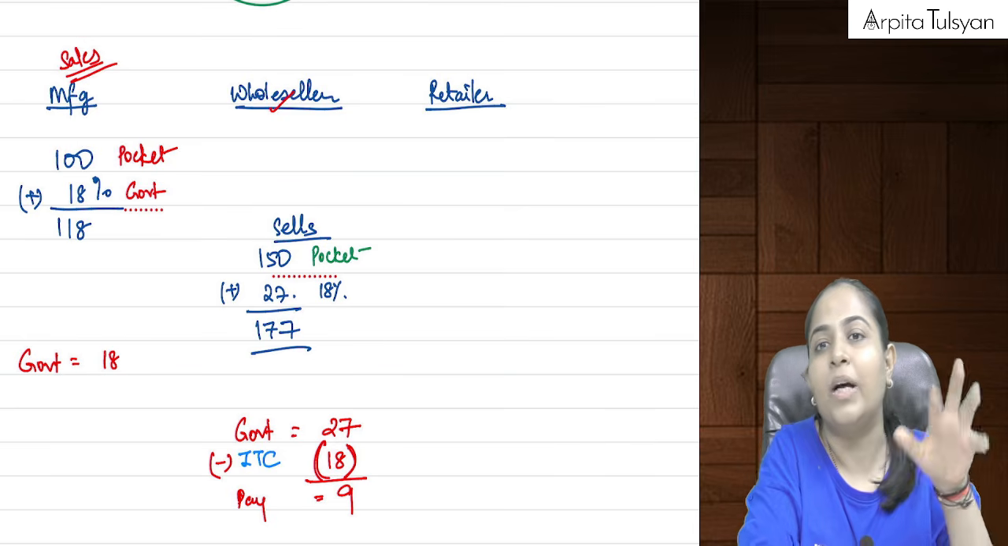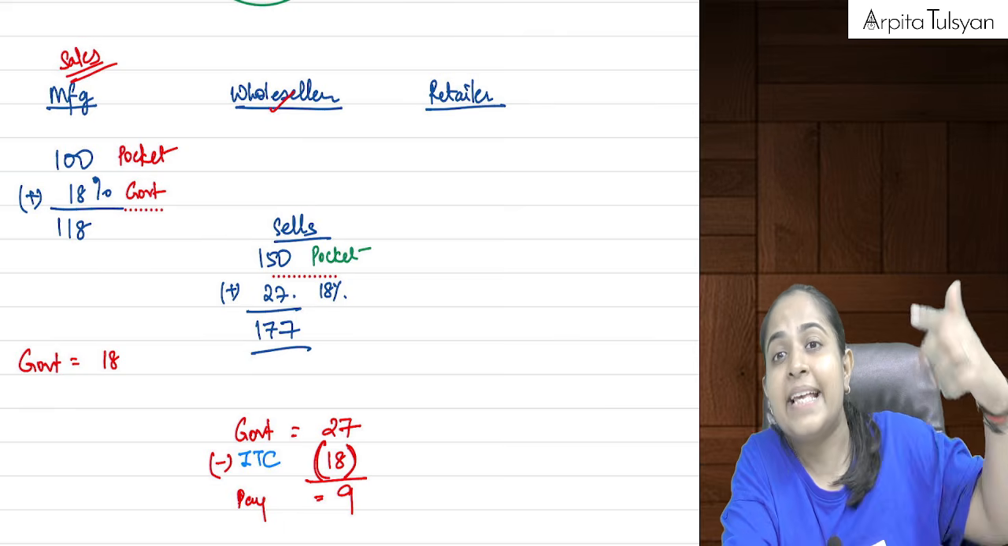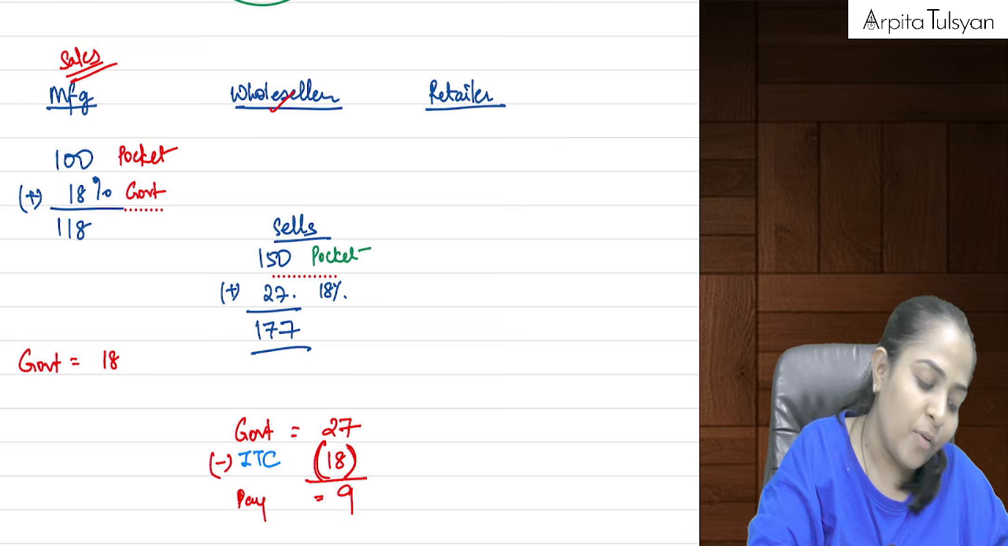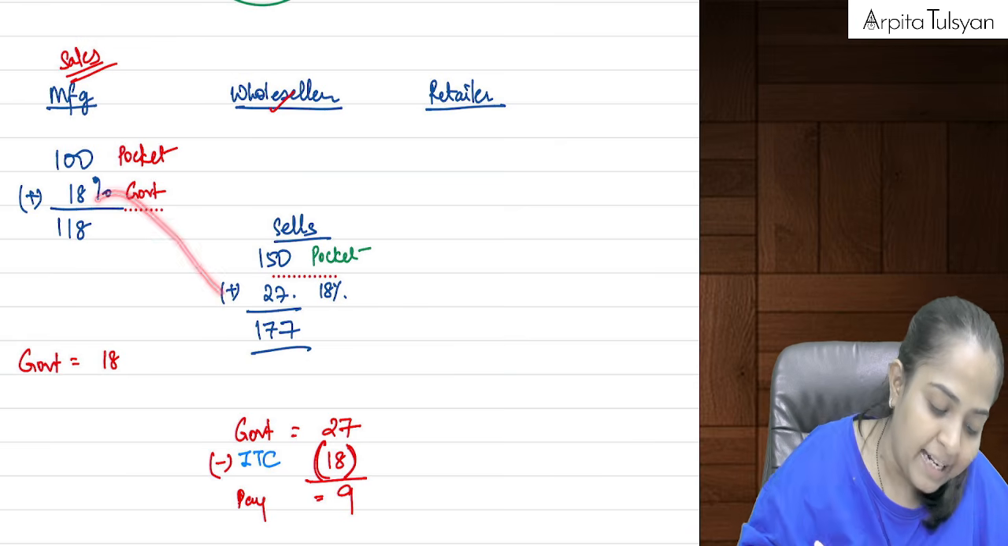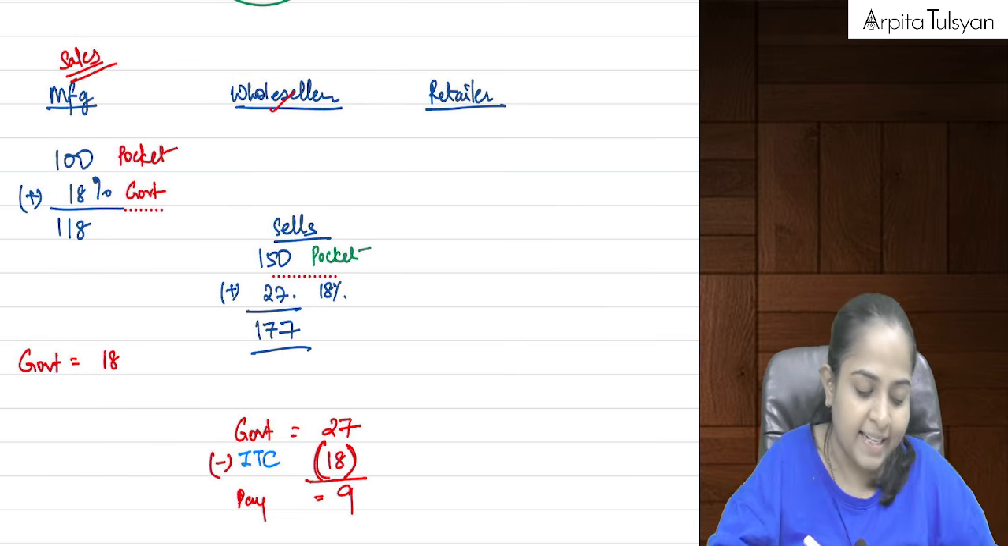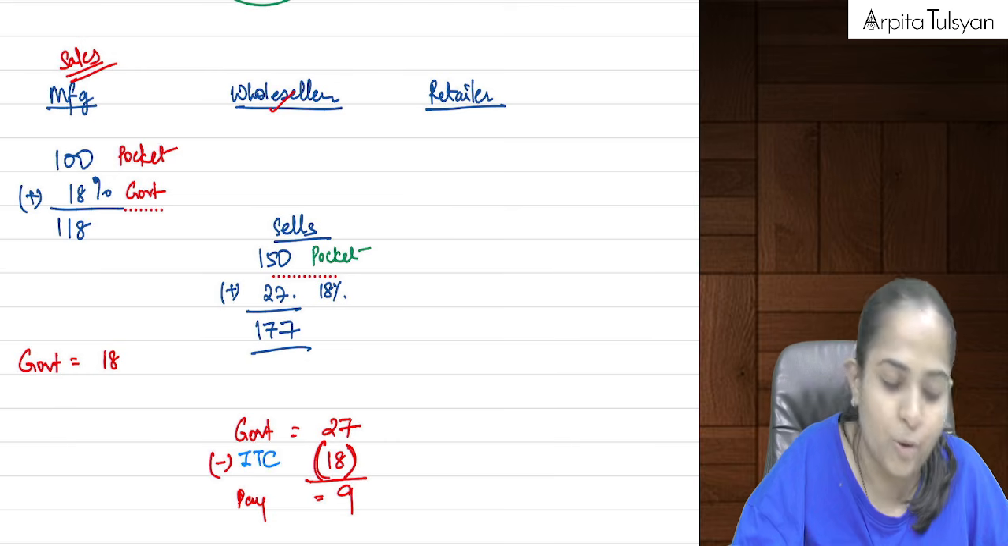Otherwise, if there is no concept of ITC, then can we say the same product is getting taxed again and again? Yes, so at the time when I had purchased this good, I had paid 18 rupees of taxes, so that I will get as input tax credit, and the balance amount will be paid to the government.